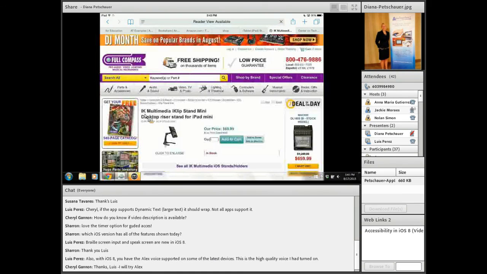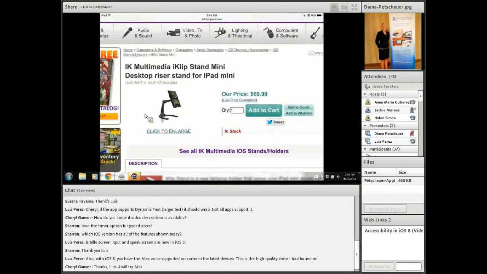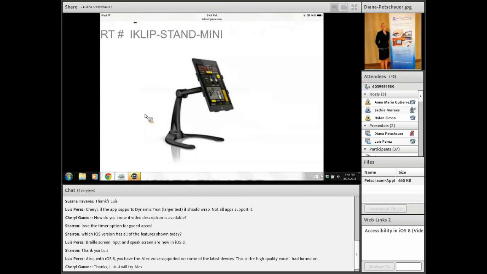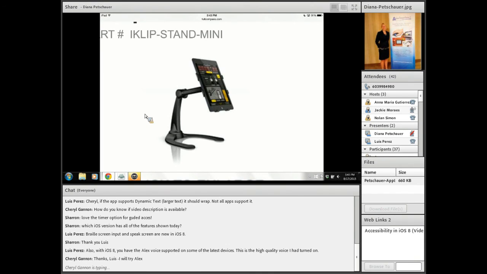and the iClip. Let me zoom in on this one for you. This one in particular is very lightweight. R.J. Cooper is a little bit more durable and heavy. Both are mobile, however, and this iClip does come with a clamp that will clamp it to a table. R.J. Cooper also has those available. So whether you're clamping it to a table or a desk or a wheelchair tray, and you need something lightweight and portable, there are many apps that I'm going to show you today that would be beneficial to the students for using in the classroom hands-free.